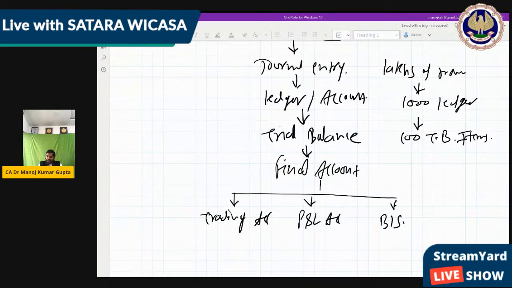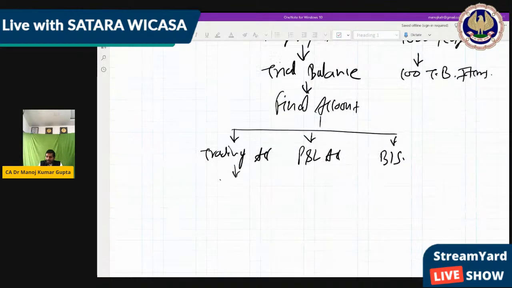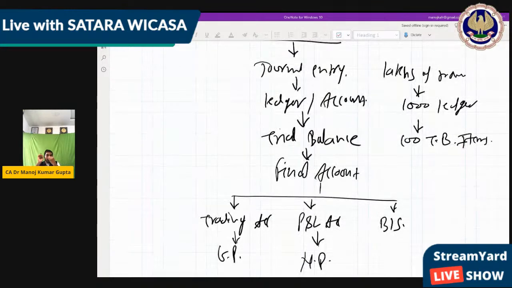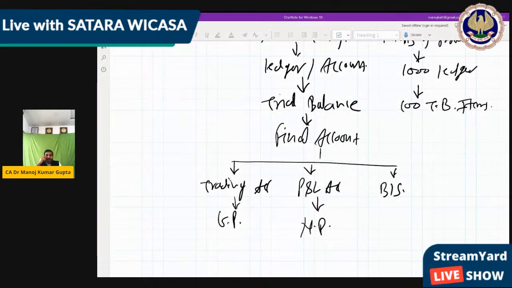In the trading account we get one item, that is gross profit. In the P&L account we get one item, that is net profit. Mukesh Ambani can identify that from the beginning of the year to the end of the year, he made crores of transactions, lakhs of crores of rupees in transactions, but at the end he gets one single figure, that is net profit, maybe 1,000 crore, maybe 10,000 crore, maybe 1 lakh crore.